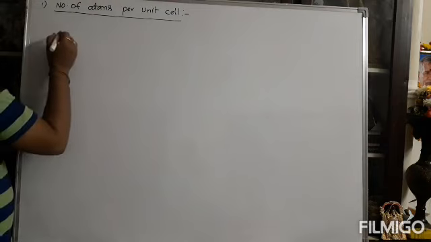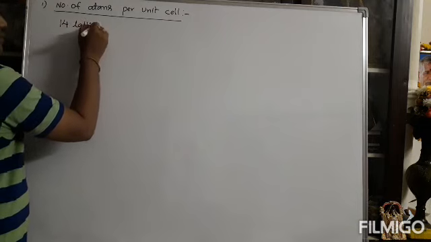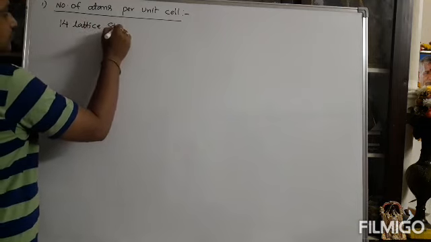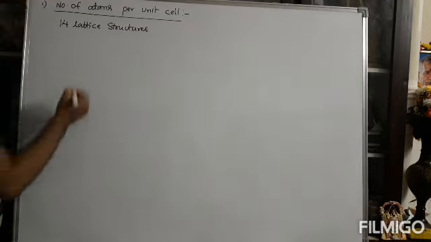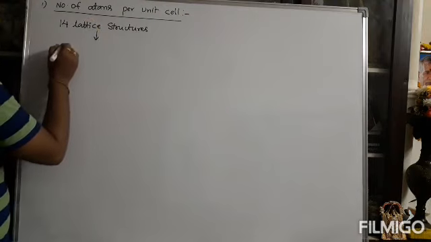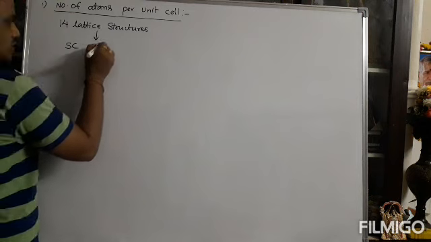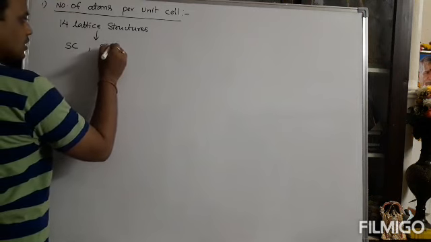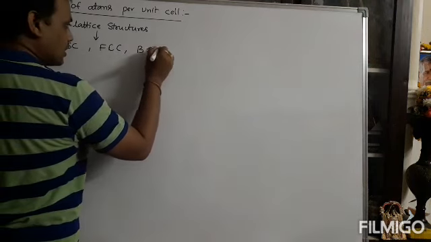According to Bravais lattices, we have 14 lattice structures. Out of these 14 lattice structures, the mainly repeated structures are simple cubic, otherwise called primitive, second, face centered cubic structure, and third, body centered cubic structure.